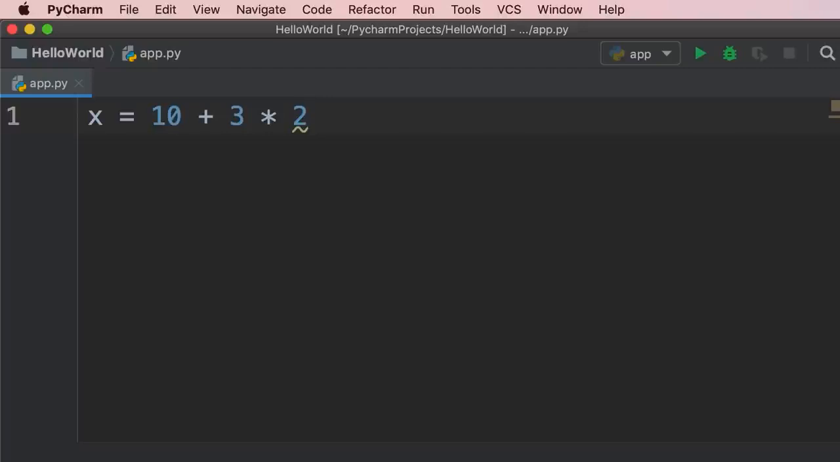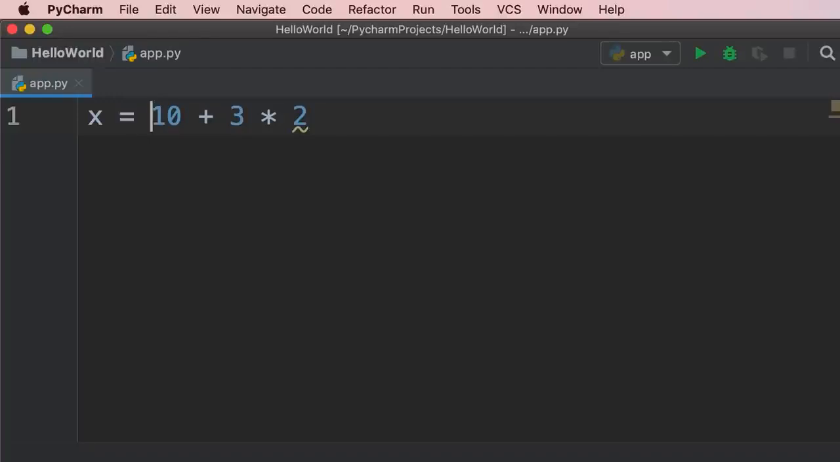In math, we have this concept called operator precedence, and that determines the order in which these operators are applied. So multiplication and division have a higher order. So this part of the expression gets evaluated first. So 2 times 3 is 6, and then the result is added to 10. That is why the result of this expression is 16. Now in Python, operator precedence is exactly like math, but we can always change it using parentheses.